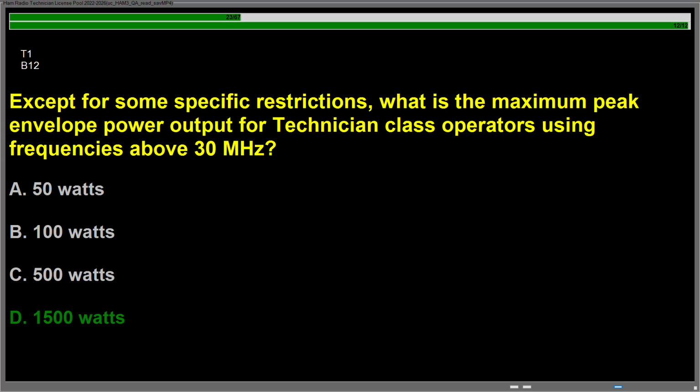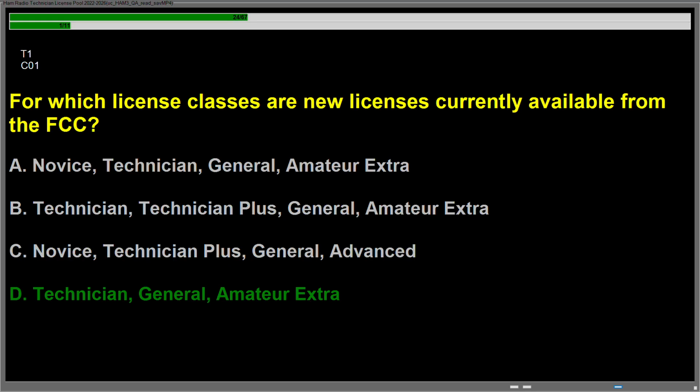Question Bravo 12, except for some specific restrictions, what is the maximum peak envelope power output for technician class operators using frequencies above 30 MHz? Answer is D. 1500 watts. Question Charlie 01, for which license classes are new licenses currently available from the FCC? Answer is D. Technician, General, Amateur Extra.